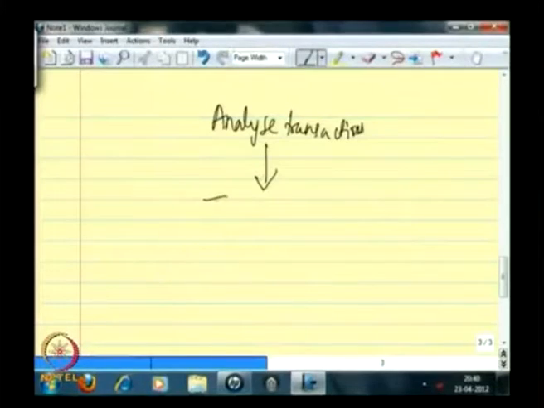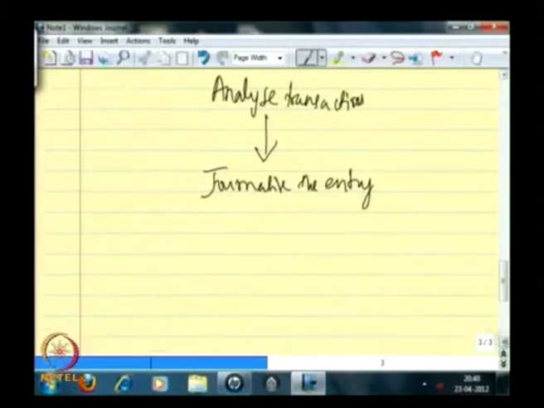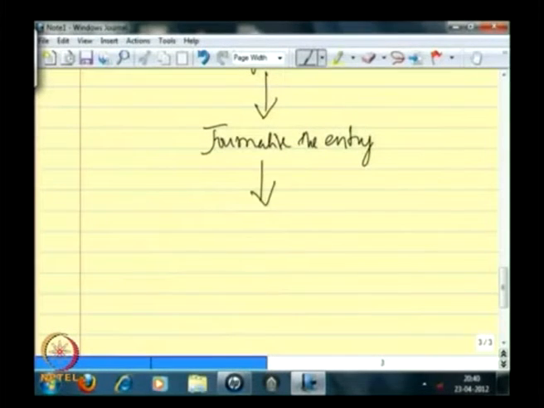Then you journalize the entry. Then you post them to a ledger.